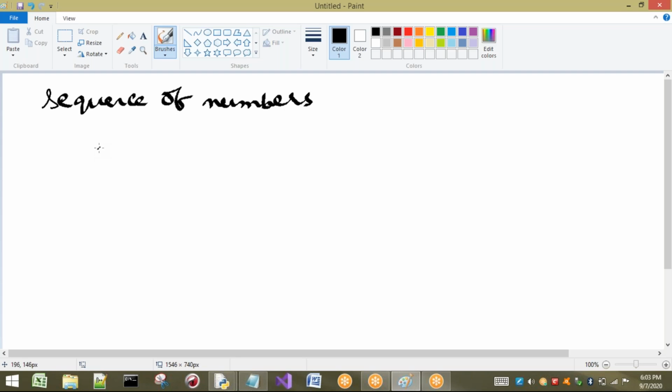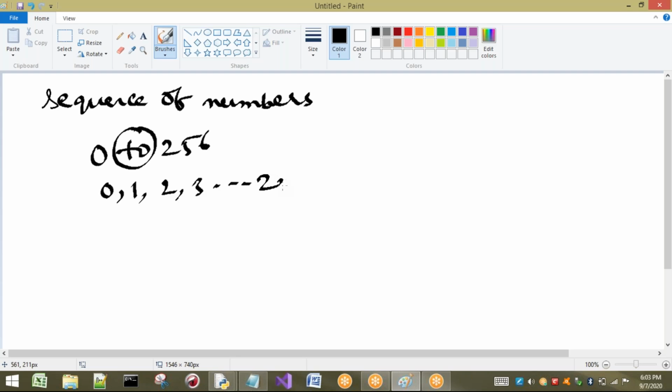For example, if I tell you range 0 to 256, that means from 0 and so on up to 256. If I ask you what the range of 0 to 256 is, you are going to tell me 0, 1, 2, 3 and so on. In the same way, we have range as one data type, and to implement that, I am going to use a function called the range function.